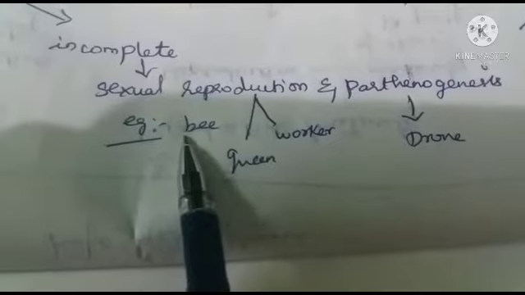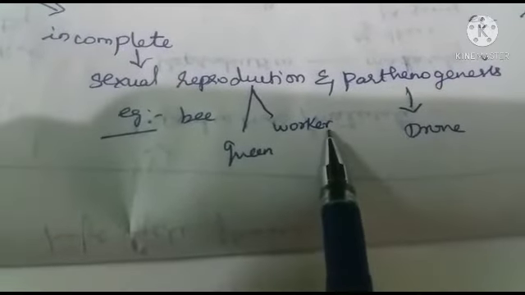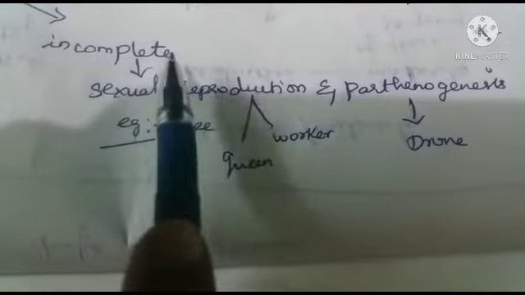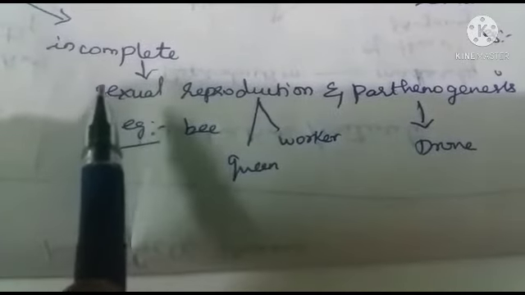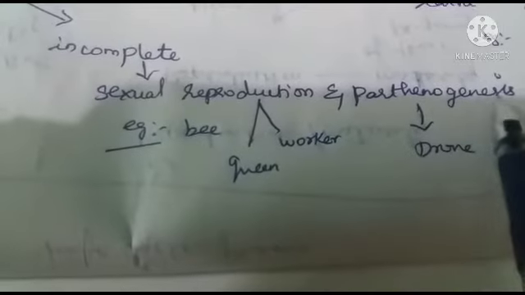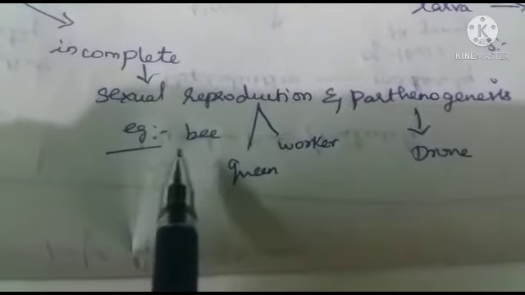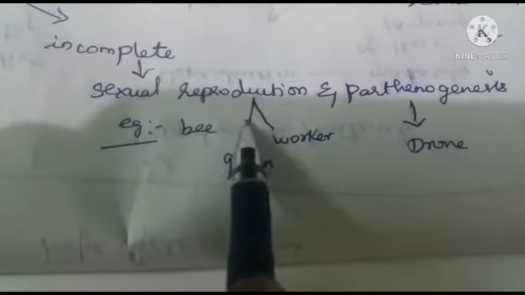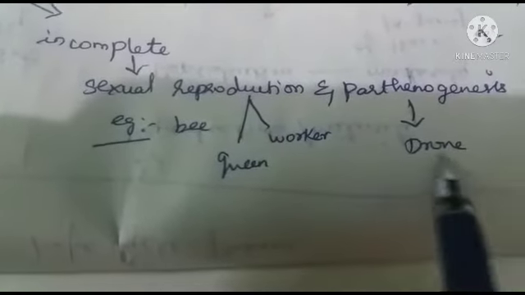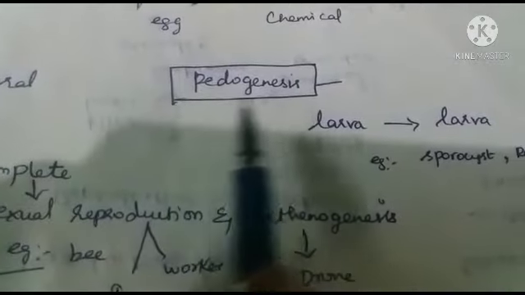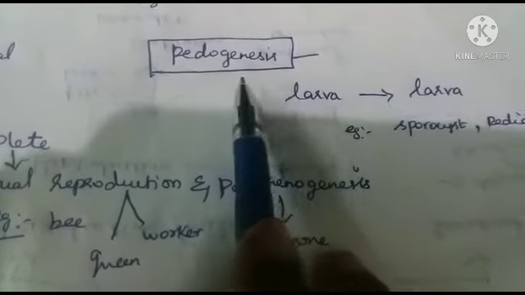For example, honeybee. In honeybee, queen bee and worker bees develop from the fertilized egg, whereas drones are produced from the unfertilized egg. The next one is pedogenesis, which is also known as pedogenetic parthenogenesis.